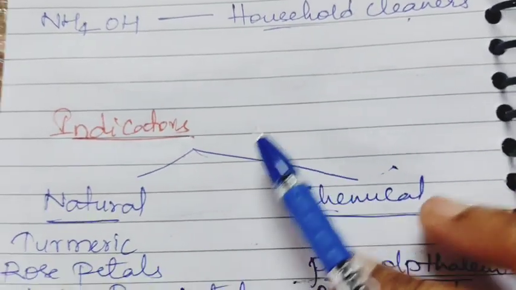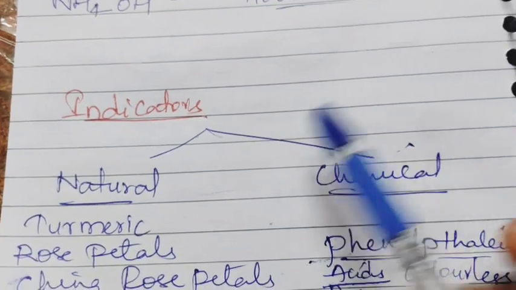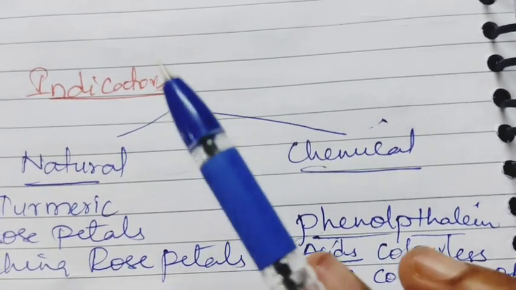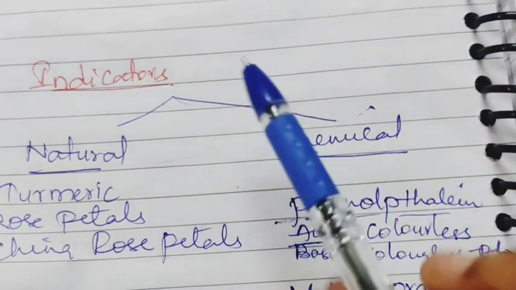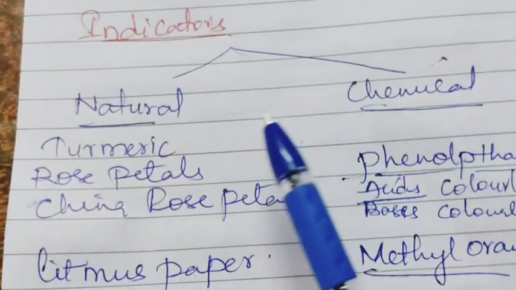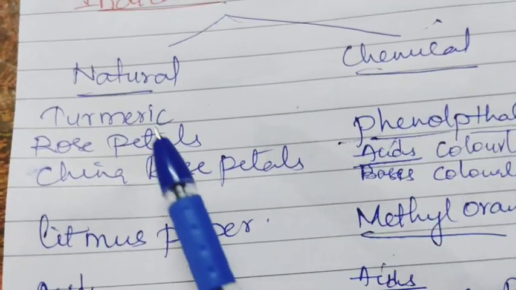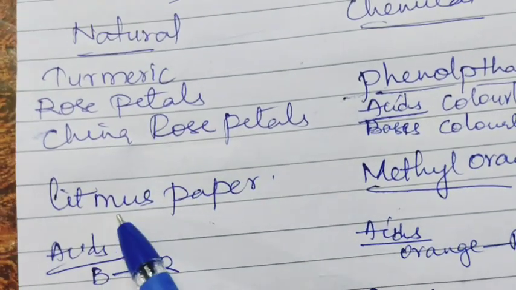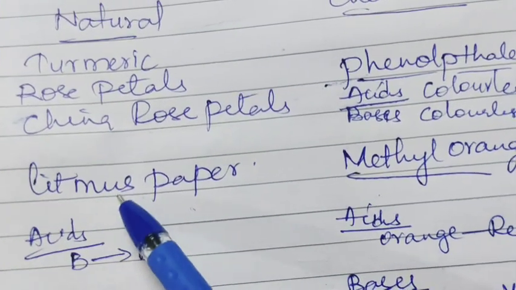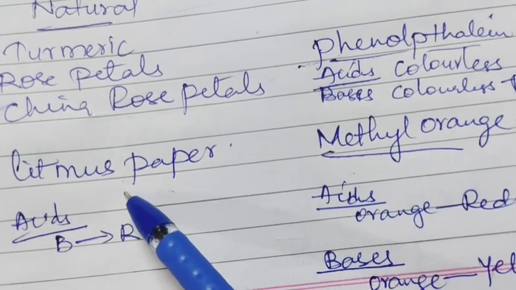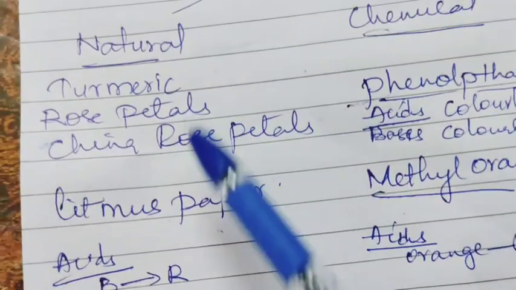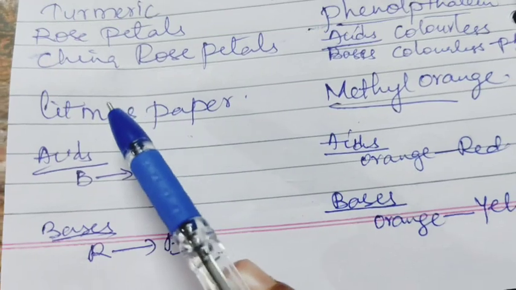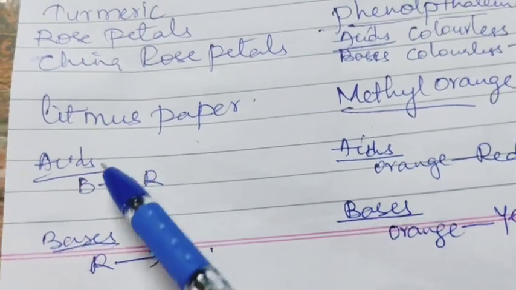Next is indicators. What are these indicators? An indicator is a substance which is used to find out whether a given substance is an acid, base or neutral in nature. There are two different types of indicators, natural indicators and chemical indicators. Natural indicators are turmeric, China rose petals and litmus paper. Litmus paper is obtained from lichens, hence it is also a natural indicator. In case of acids, how do we detect with the help of litmus paper? We'll see an example.